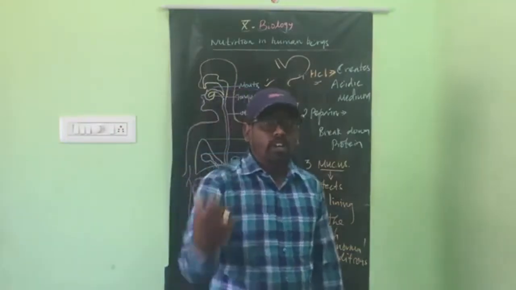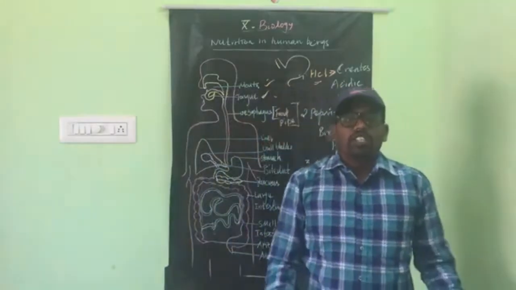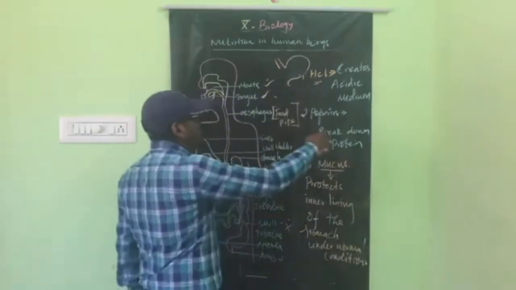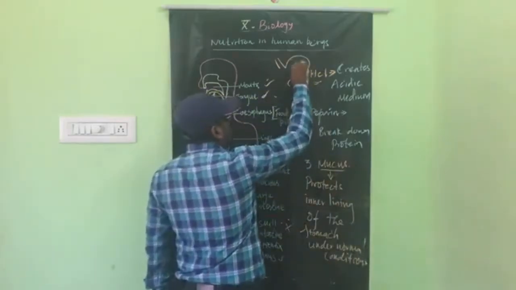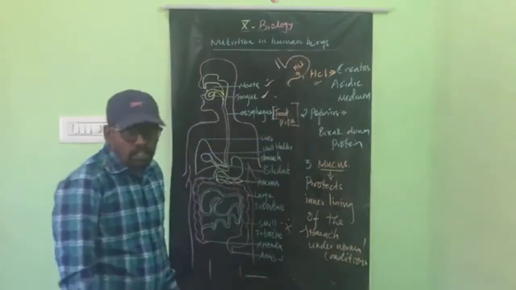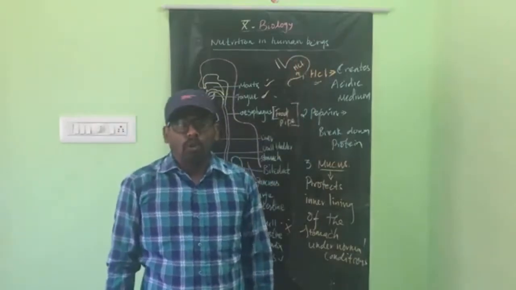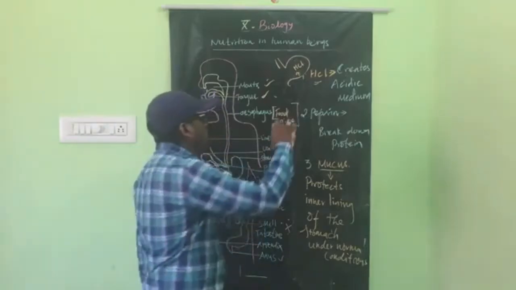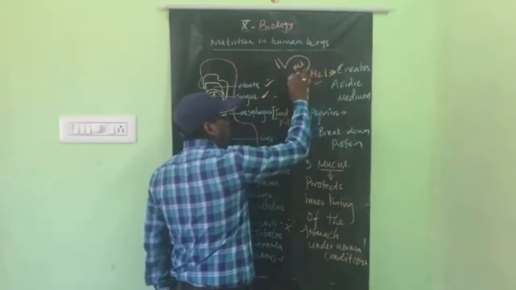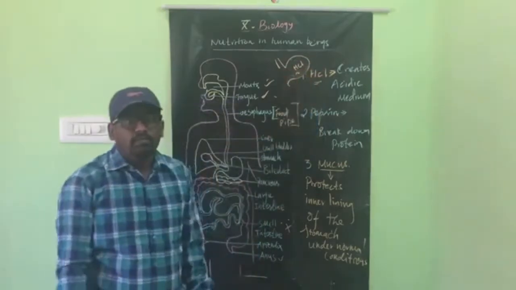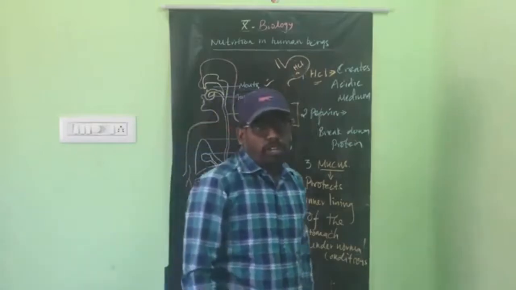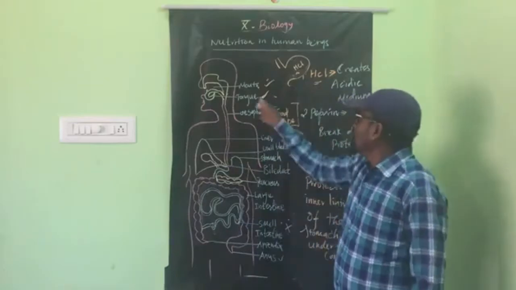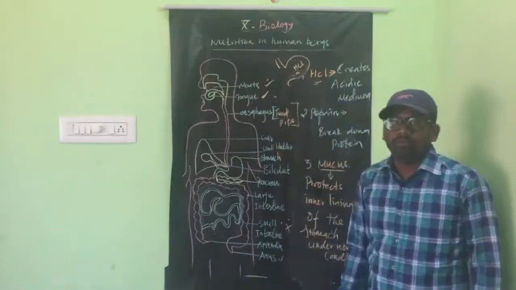When we are hungry, what do we feel? We feel stomach pain, no? What is the reason? When there is no food, the synthesis of HCl occurs in more than a sufficient amount. If the HCl amount increases, it will damage the inner lining of the stomach wall. That's why we get stomach pain. When we eat food, we don't get stomach pain, because the food dilutes the HCl.